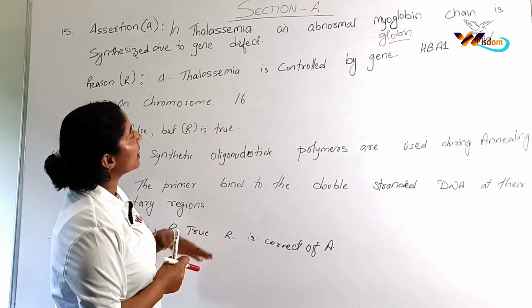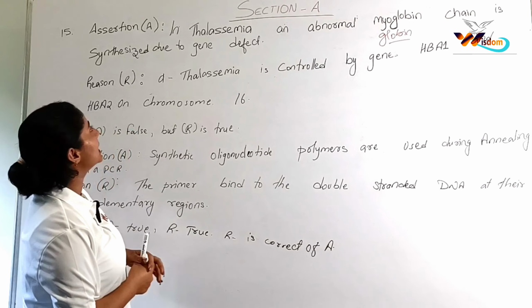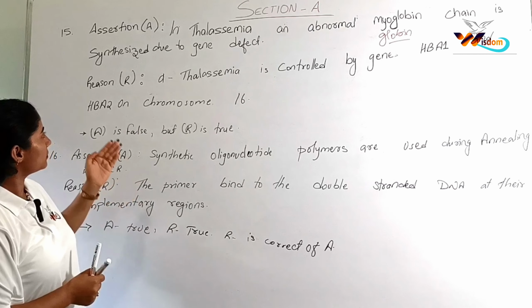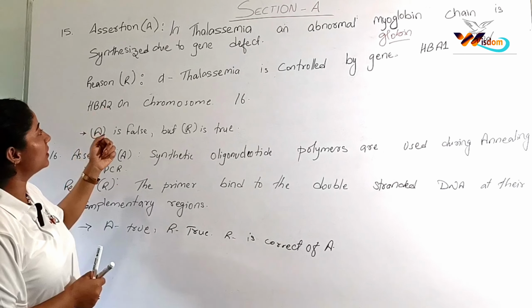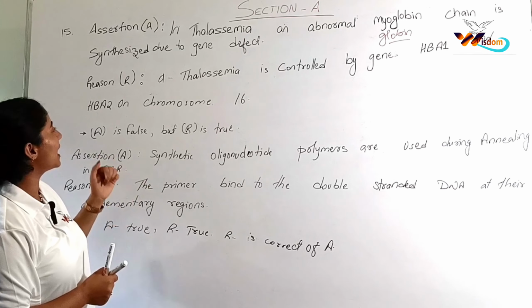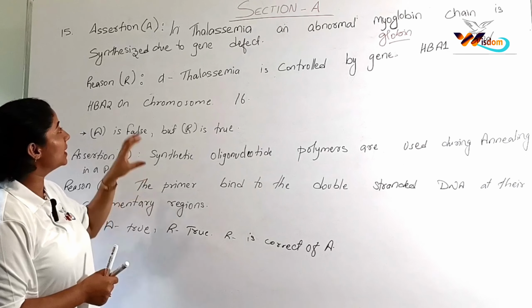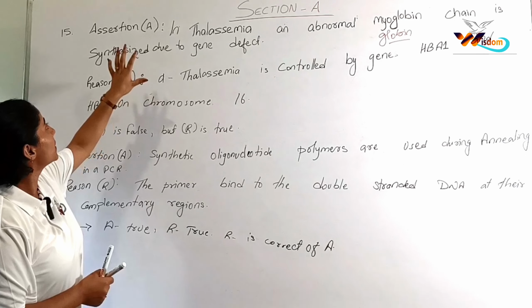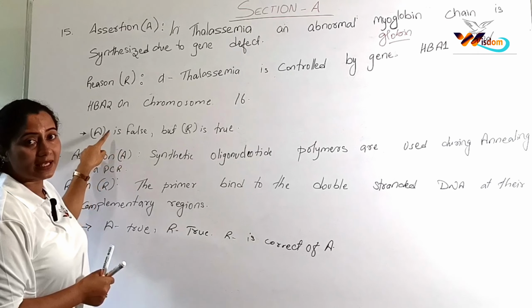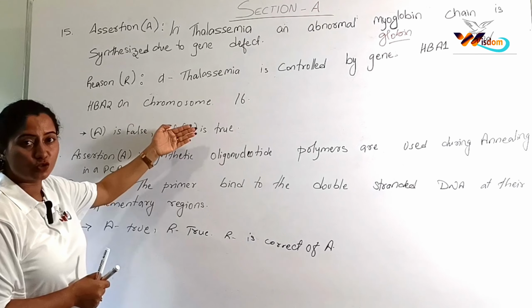Now for this assertion, we have the reason: alpha thalassemia is controlled by genes HbA1 and HbA2 on chromosome 16. So this reasoning is true. So here we have to write the assertion is false and the reasoning is true.